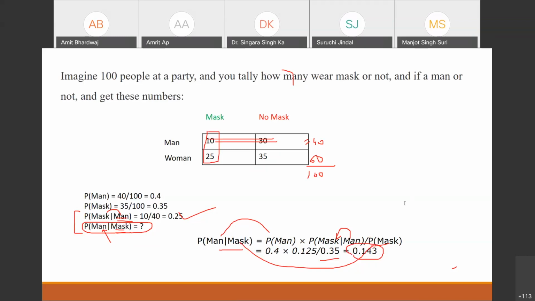This numerical is okay. चौधरी साहब repeat कर दो एक बार.